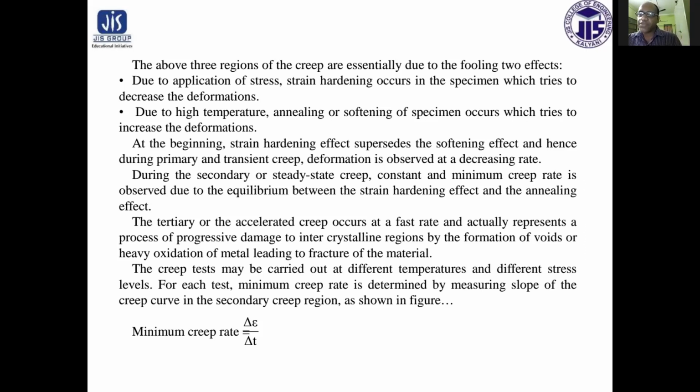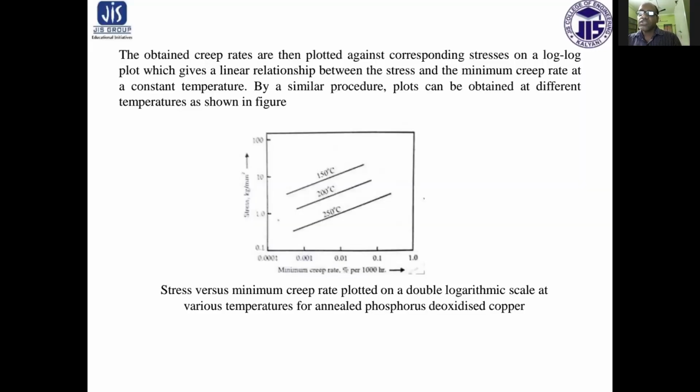So the minimum creep rate is del E by del T. The obtained creep rates are then plotted against the corresponding stresses on a log-log plot, which gives a linear relationship between the stress and the minimum creep rate at a constant temperature. By a similar procedure, plots can be obtained at different temperatures, as shown in the figure.